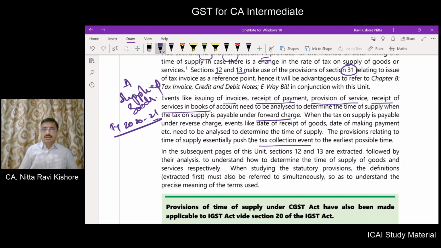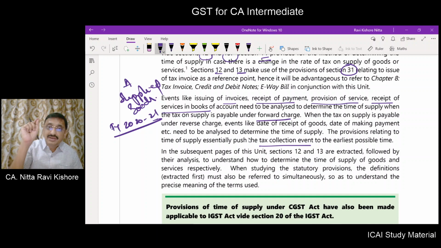No. Government cannot wait that much time, because government has the need of money continuously. So when A has made a supply in the month of April 2020, the government can't wait until the completion of the year 2021 to collect a tax.